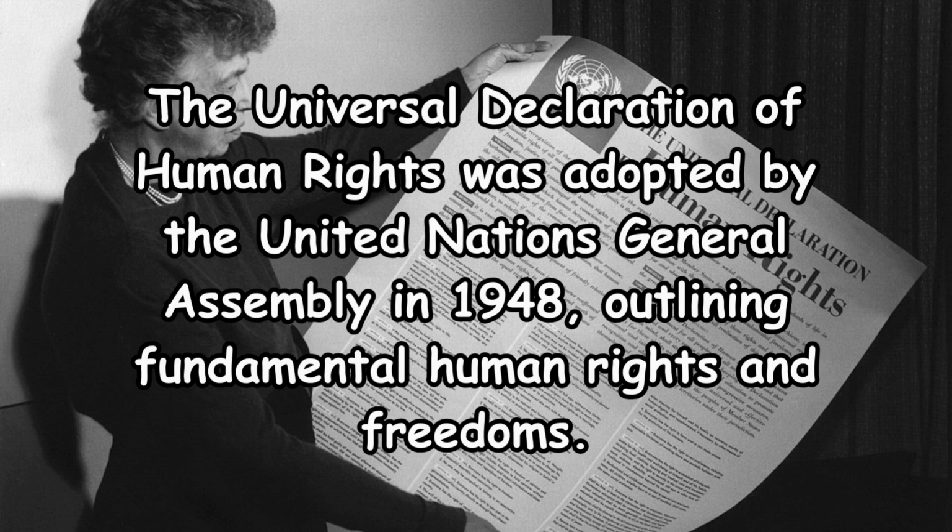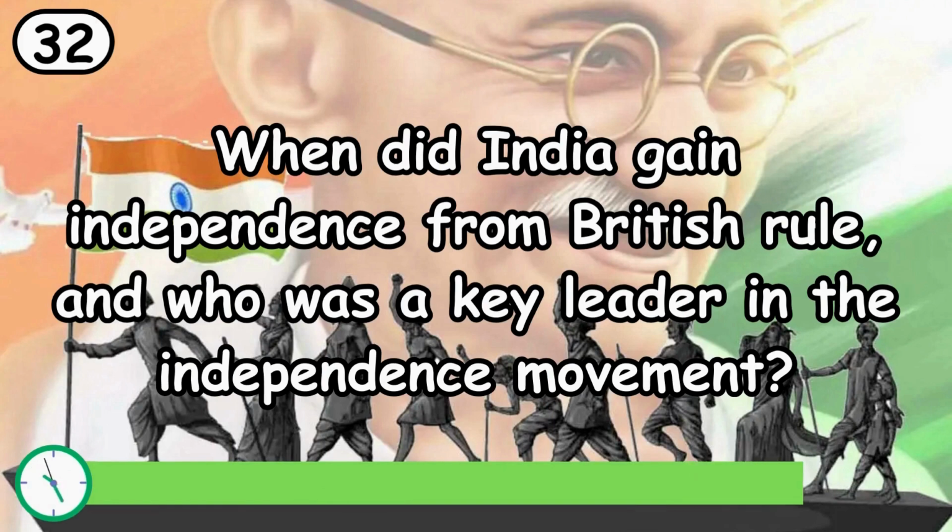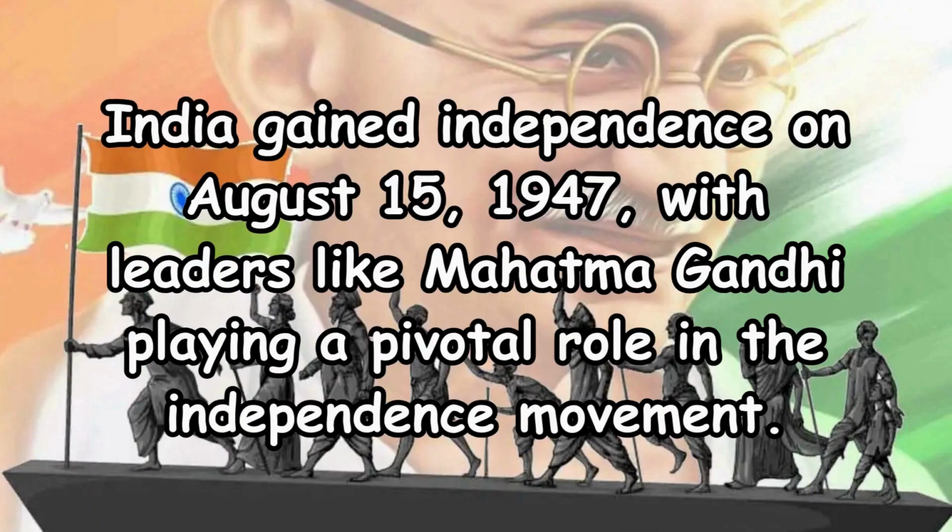When did India gain independence from British rule, and who was a key leader in the independence movement? India gained independence on August 15, 1947, with leaders like Mahatma Gandhi playing a pivotal role in the independence movement.